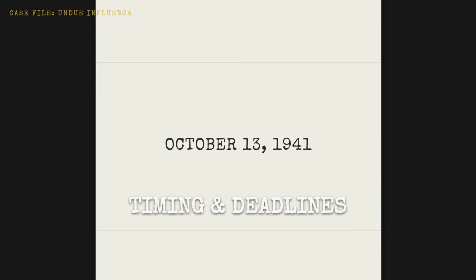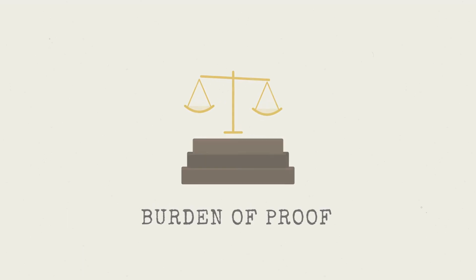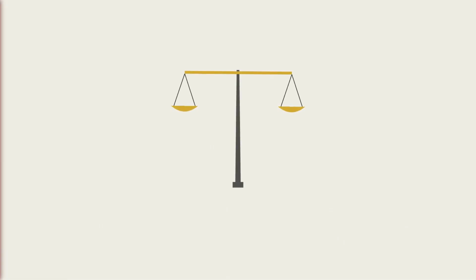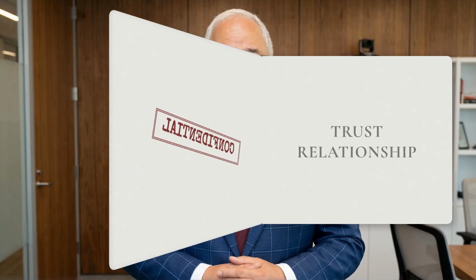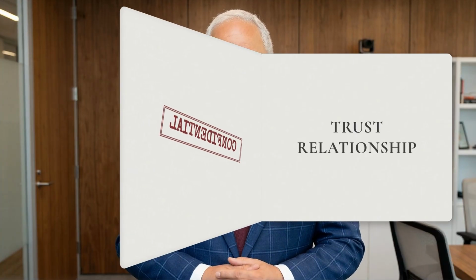Now let's talk about timing. If you believe undue influence occurred, there may be deadlines for taking action. Waiting too long can limit your ability to challenge the trust. Now let's discuss another important point: burden of proof. In many cases, the person challenging the trust must present evidence of undue influence, but in certain situations the burden may shift. For example, if the person accused of influence was in a confidential relationship and benefited from the change, the court may look more closely at the circumstances.